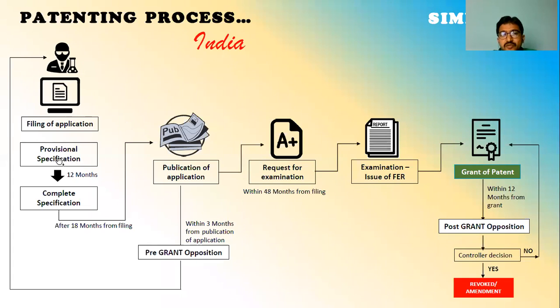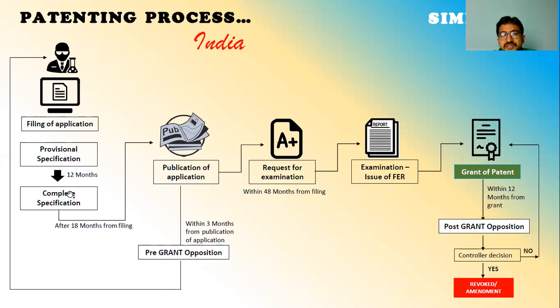In the same fashion, provisional specification means you got some idea, you put it on paper in the form of a paragraph or in the form of one diagram, put a tentative title, and just file it. It's a single-page write-up or one paragraph, you file it. That filing is called a provisional specification.